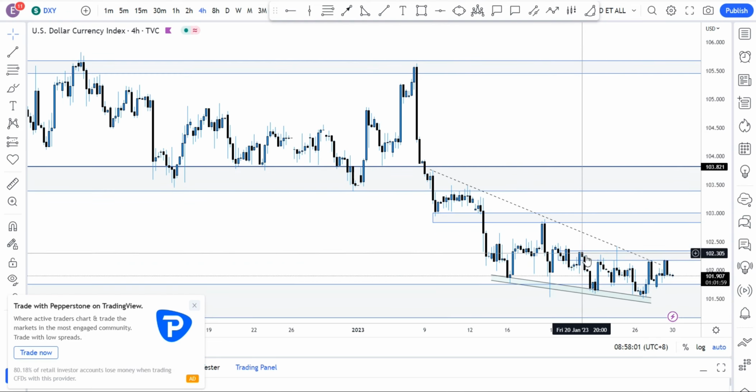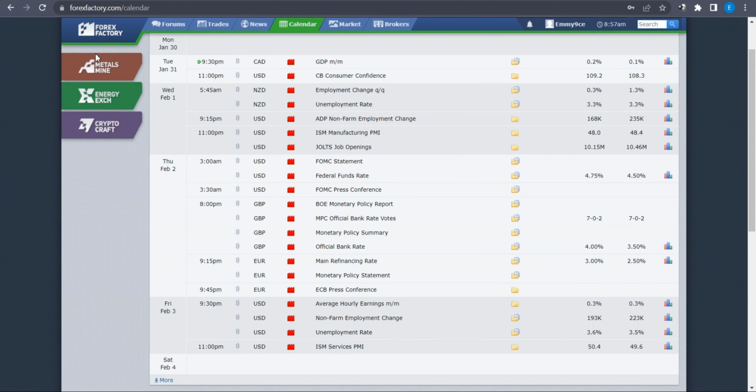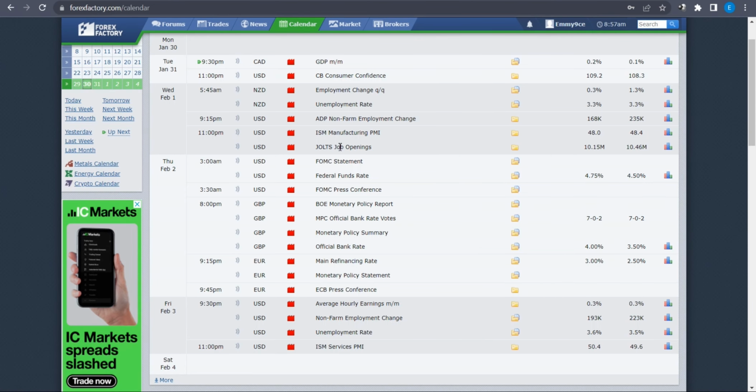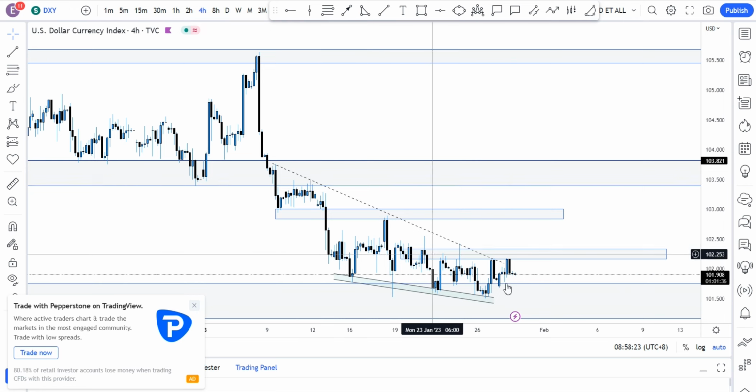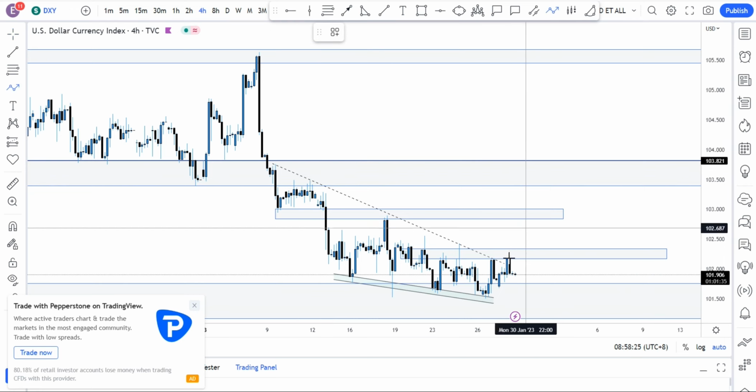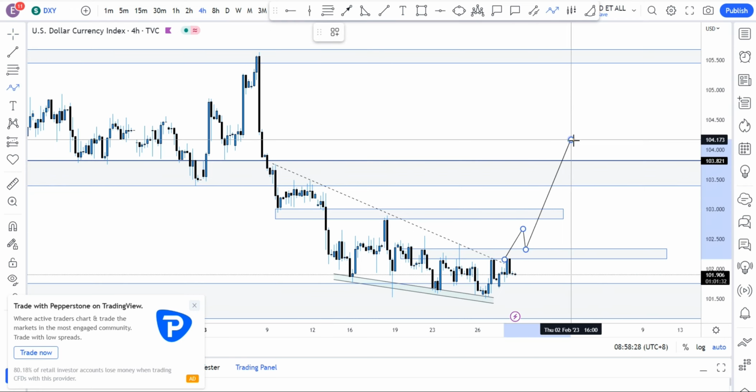Quickly, we've seen this falling wedge being created for weeks now, and if we check the week calendar and the news coming out this week, we'll see massive news coming out on pound, euro, USD. We've seen the non-farm payroll, and let's see if this news would bring volatility and give us the push that we need. So back here, the thing I'm expecting is probably for price to break up to the upside, and we'll see more news.